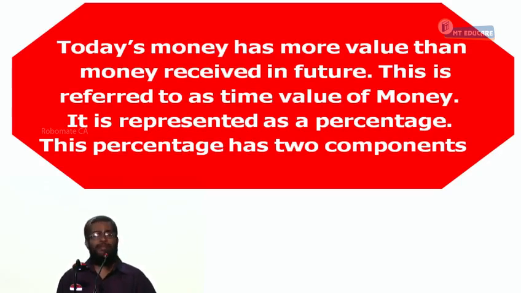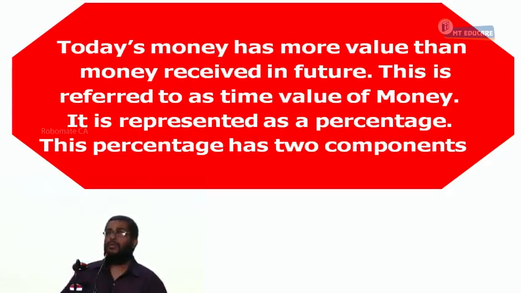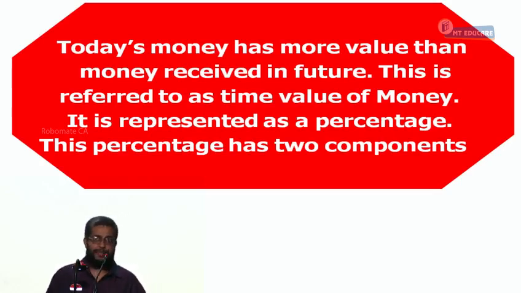Point number 3. It is represented as percentage. And the percentage has two components.